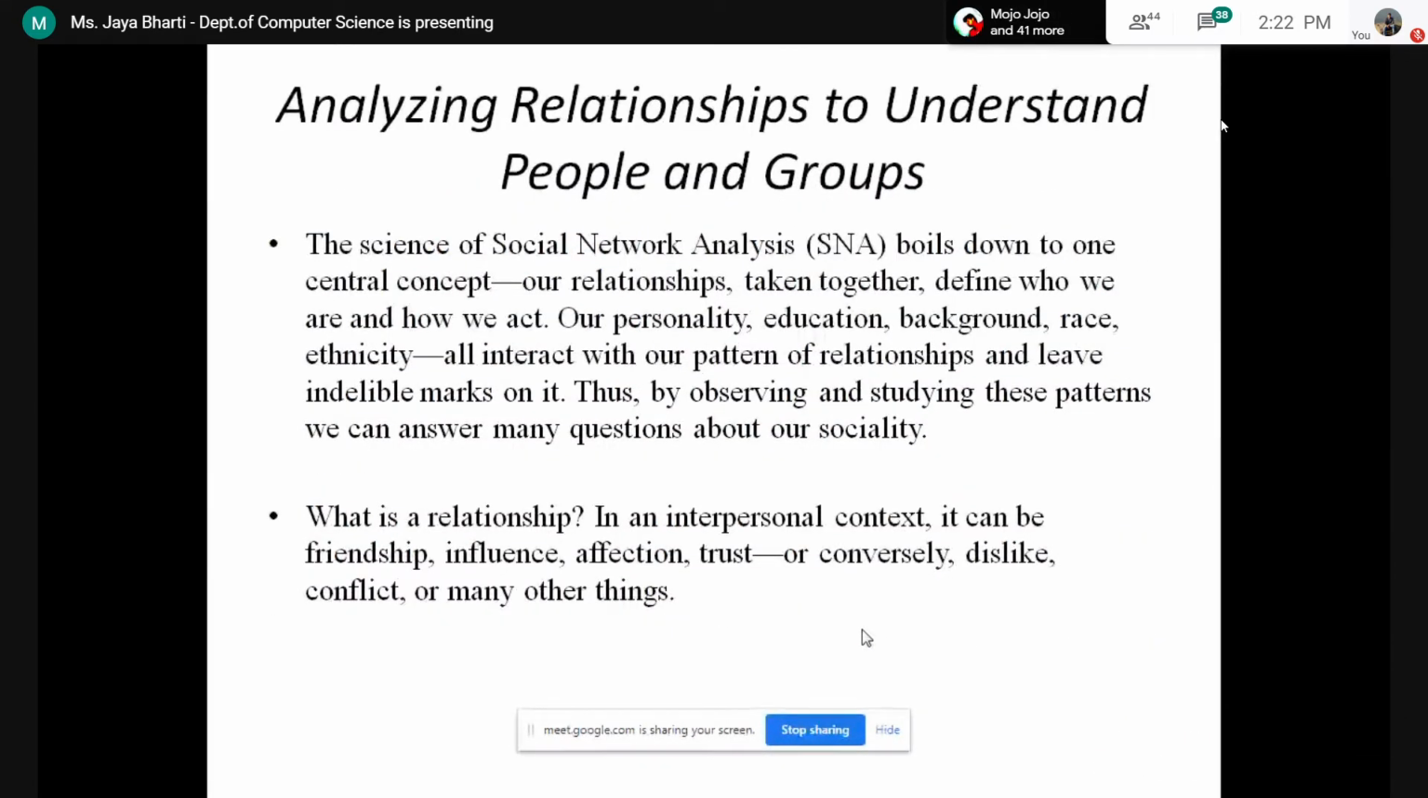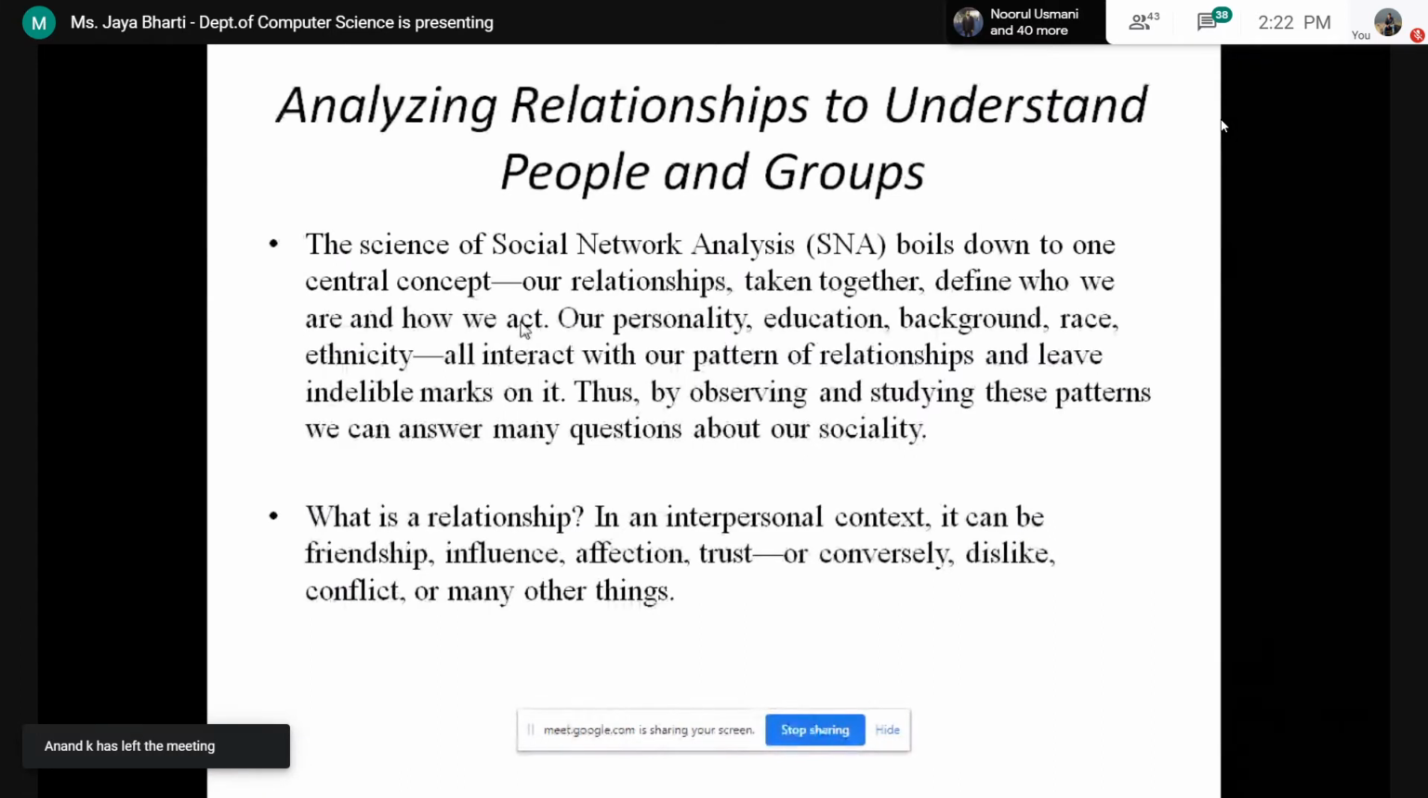Then, analyzing relationships to understand people and groups. It is saying the science of social network analysis boils down to one central concept: our relationships taken together define who we are and how we act. Each person acts differently, because it depends on their upbringing, their environment, and everything. There are many factors on which our behavior depends.